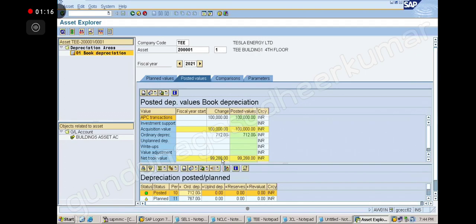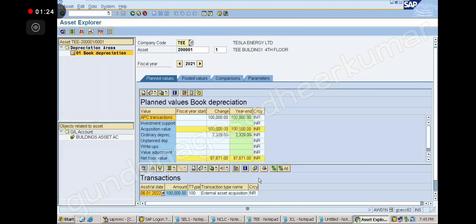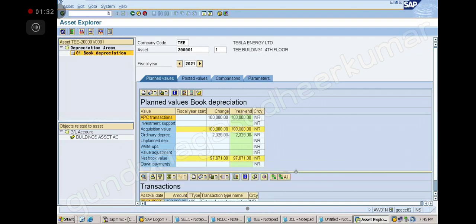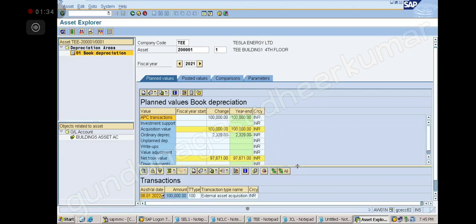Got it? Okay. So now you tell me, suppose this asset we purchased on 6th of January. What is the date today? 10th.